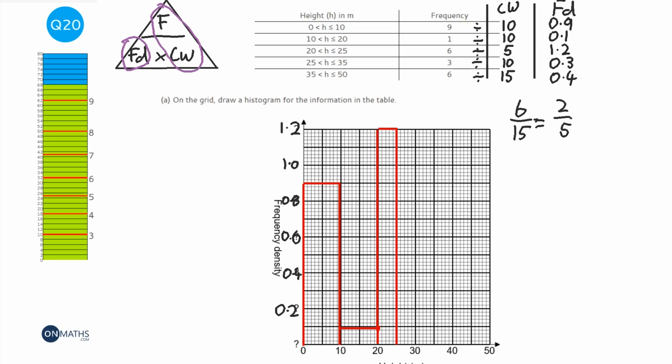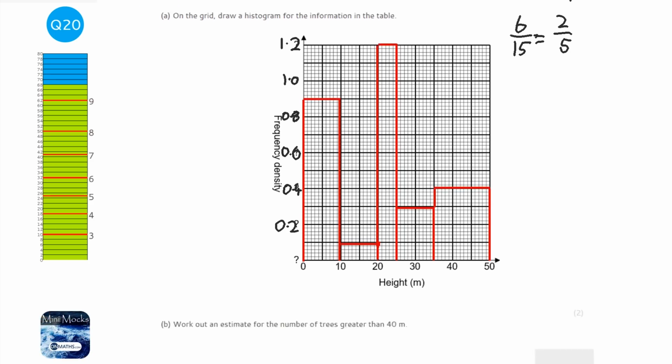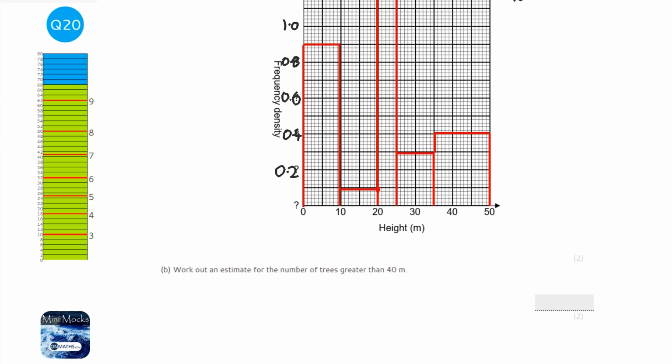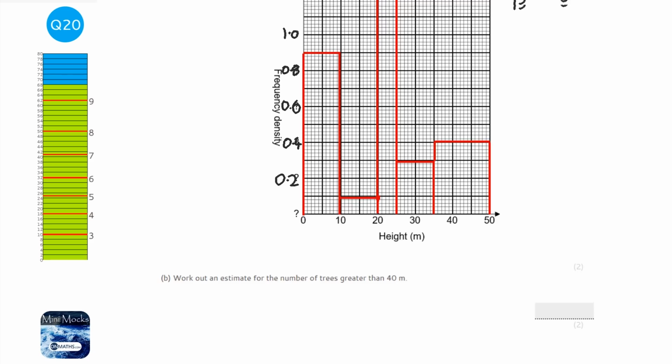Okay, next one, 25 to 35 is 0.3, so that would be there. And last one is 35 to 50 and 0.4. So we go up one and then we finish that off. Excellent. Okay, so the next question says work out an estimate for the number of trees greater than 40 meters.